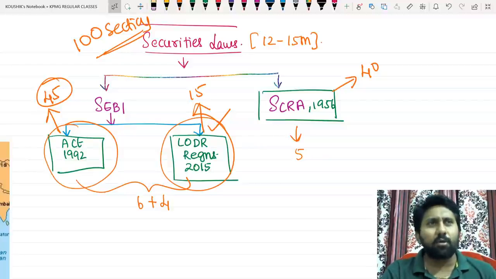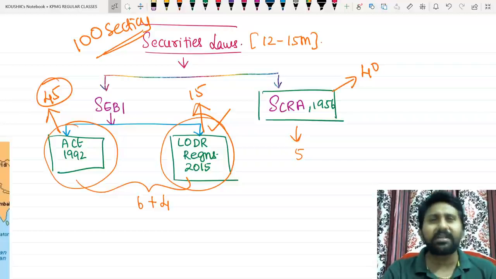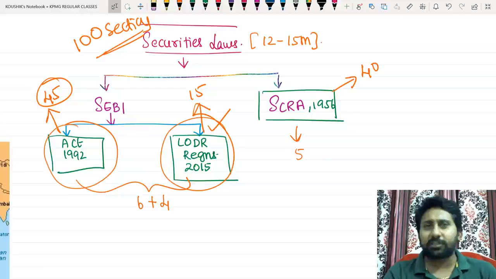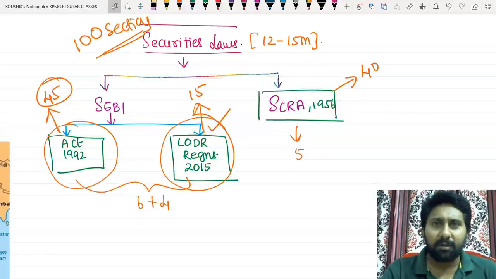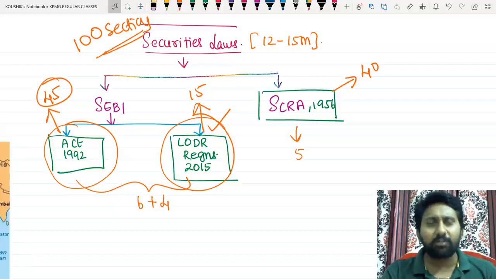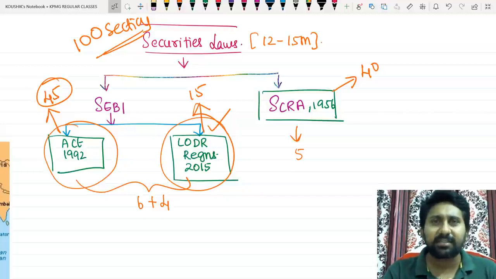How to buy a share, how to sell a share, how the transactions actually happen, what is a clearing house, what is a clearing corporation, what is the work of a stockbroker, what is the work of a sub-broker, what is the work of a trading platform, how the actual trading platforms work in India, what is the additional trading floor, how the stock exchange actually works in Mumbai, and what are the 3 important stock exchanges in India.